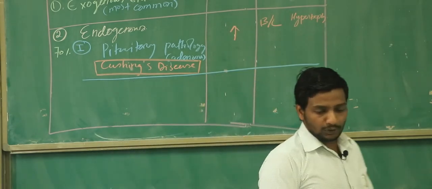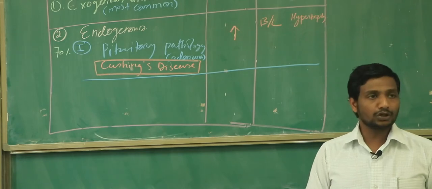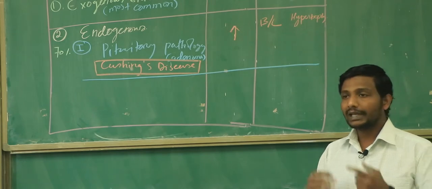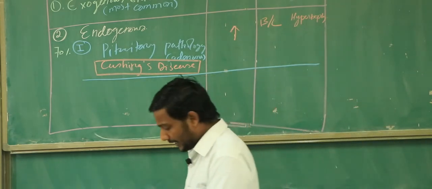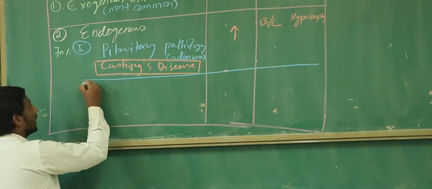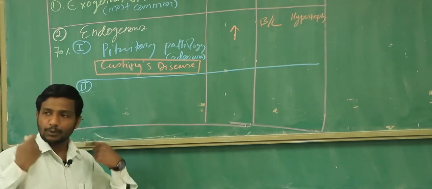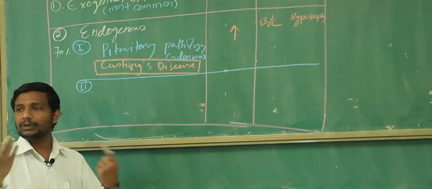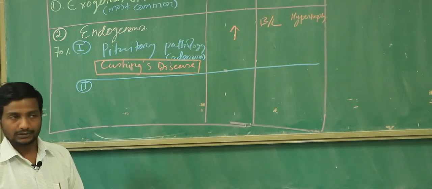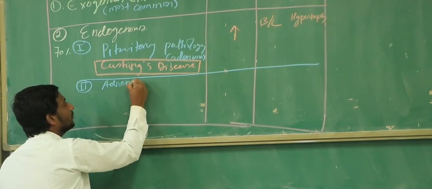Okay, now very quickly we will go for the second cause. The second most common endogenous cause of the Cushing syndrome is going to be the adrenal pathology. Sometimes, independent of the ACTH, your pituitary gland, your adrenal gland will go through some pathology, and your adrenal gland will keep on producing high amount of cortisol without being stimulated by the ACTH. Right? So I'm simply writing that the patient is having adrenal pathology.